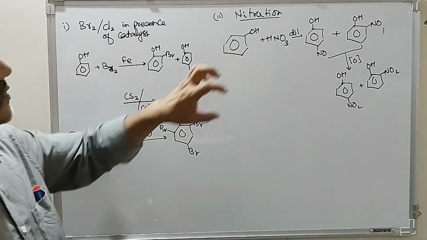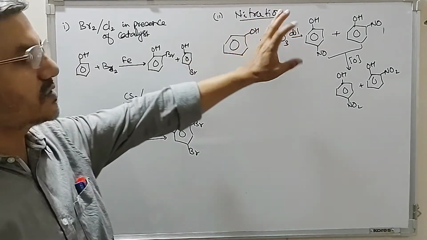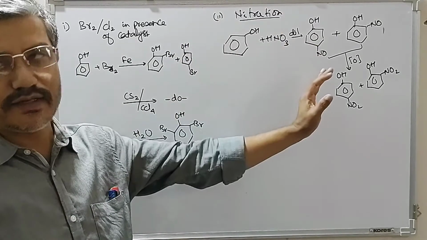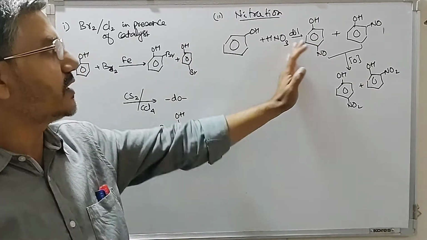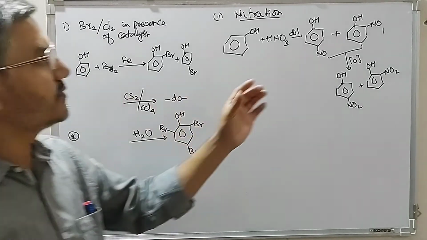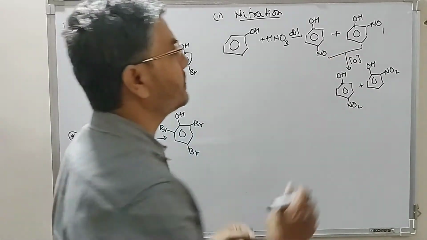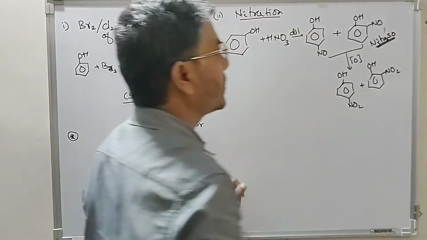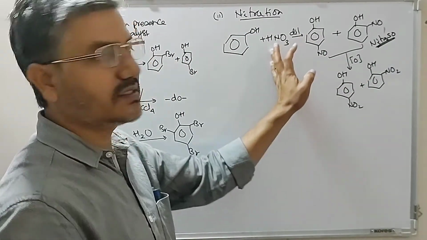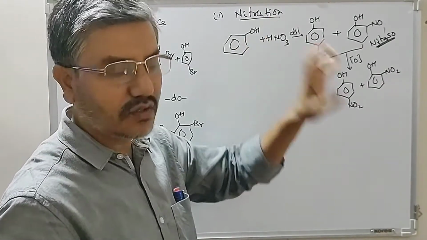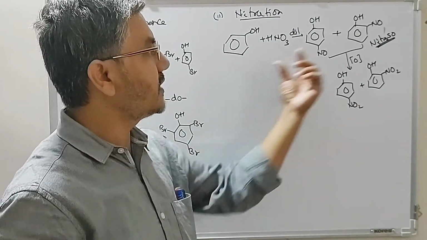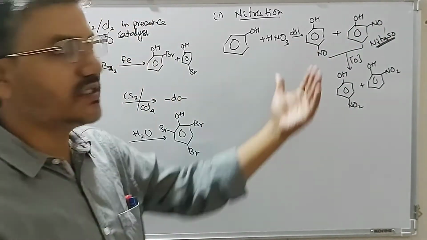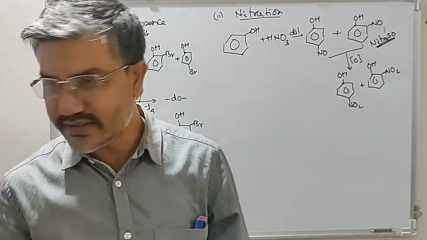Normally we don't use dilute nitric acid for nitration, but phenol being a very strongly activating group, we use dilute nitric acid for nitration. In the first step, the nitroso compound is formed. This nitroso compound is then oxidized by nitric acid itself. Nitric acid is an oxidizing agent which oxidizes the nitroso group into the nitro group. So we can carry this out with dilute nitric acid.